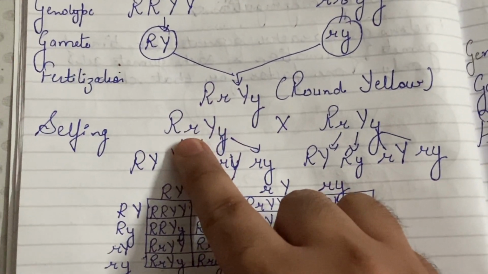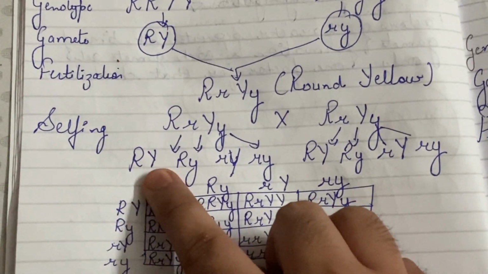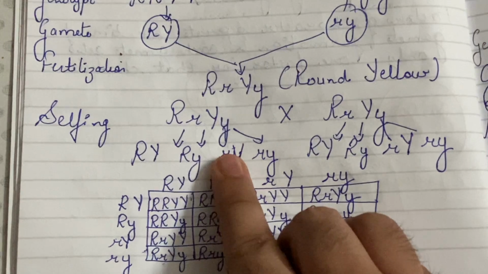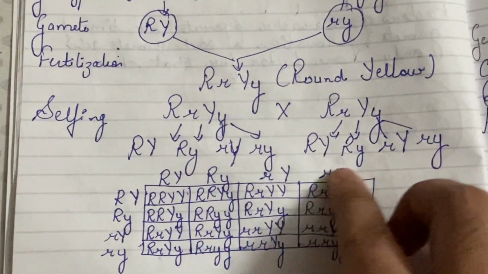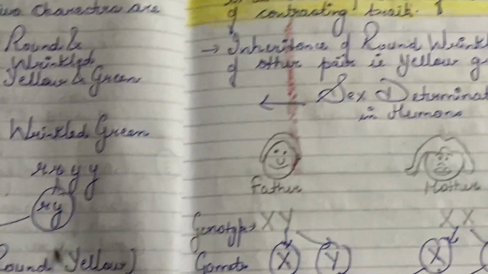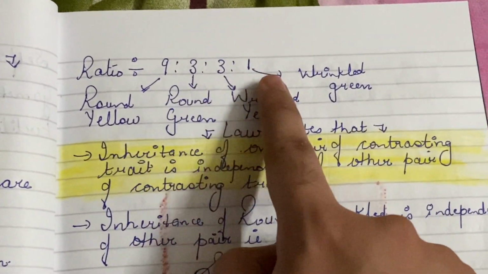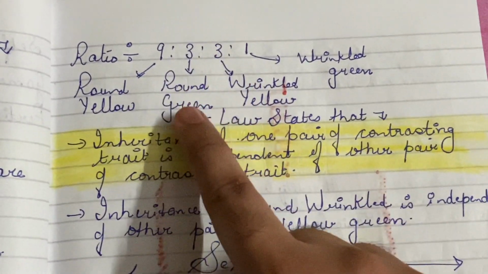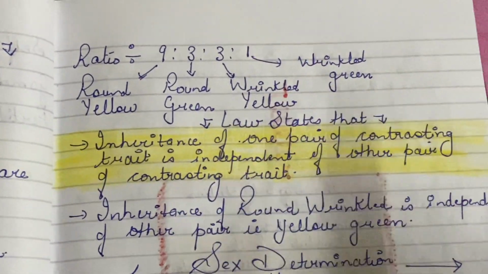The gametes of capital R small r, capital Y small y would be capital R capital Y, capital R small y, small r capital Y, small r small y. Similarly, the gametes here would be the same. So when we cross these gametes, we will get the ratio of 9:3:3:1, out of which 9 are round yellow, 3 are round green, 3 are wrinkled yellow, and 1 is wrinkled green.